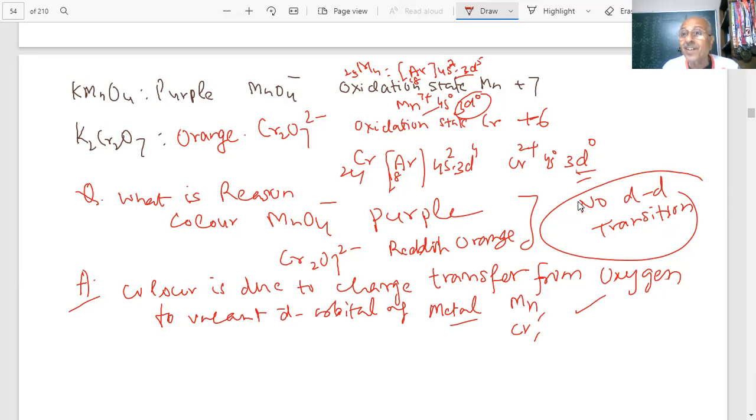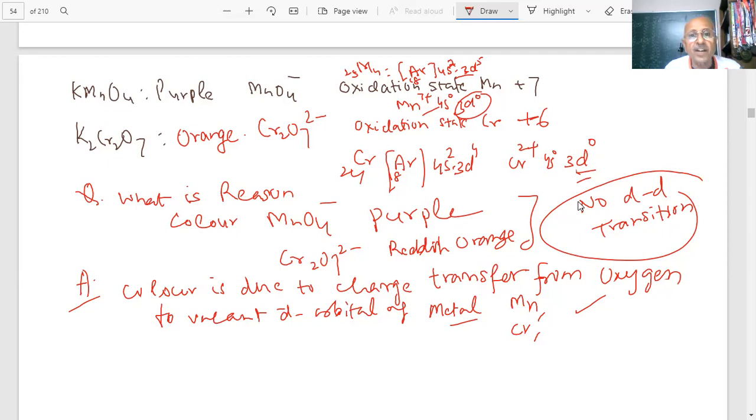There is no d-d transition, but electrons are coming from oxygen to the vacant d orbitals of manganese and chromium. These are called charge transfer. There is a charge transfer from oxygen to the central metal atom. See the point? Why we gave you this question? Important, because they are highly colored.